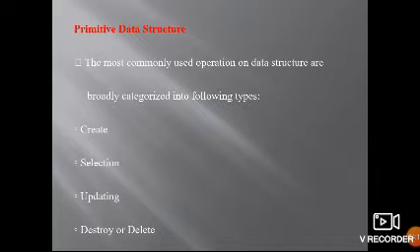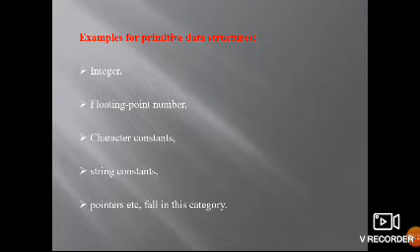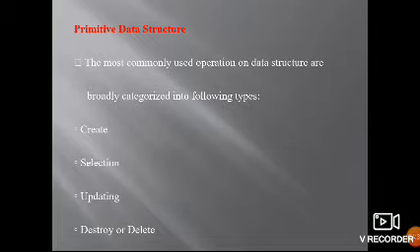These are the four operations that can be done on primitive data structures. The examples are integer, float, char, string, and pointers.